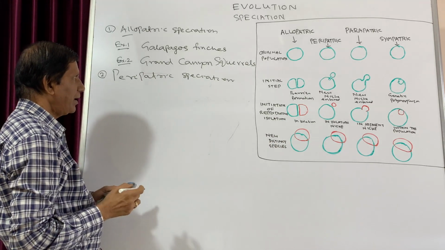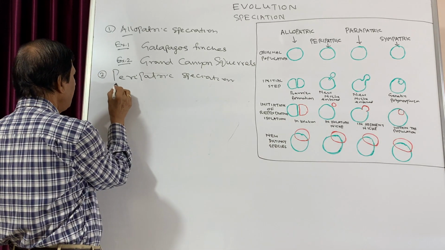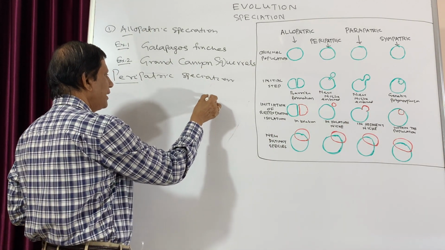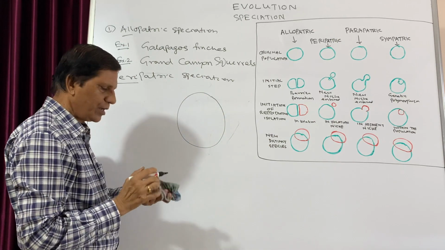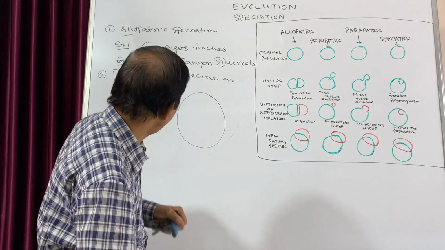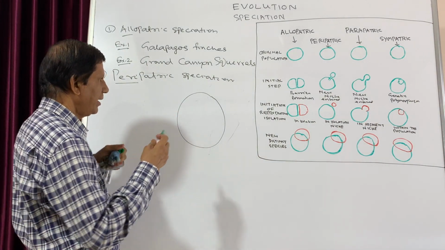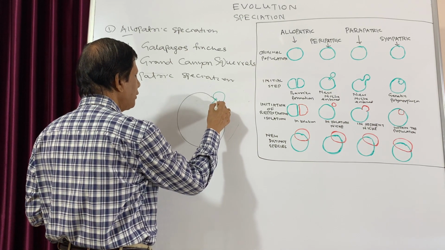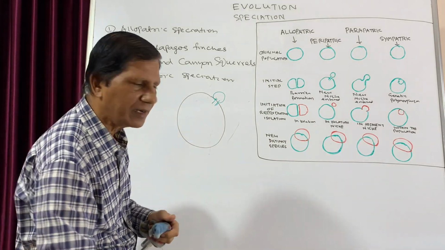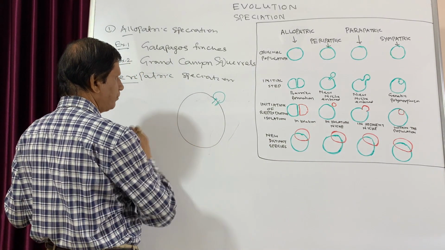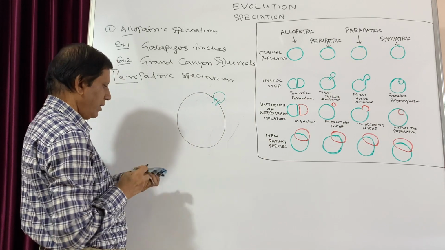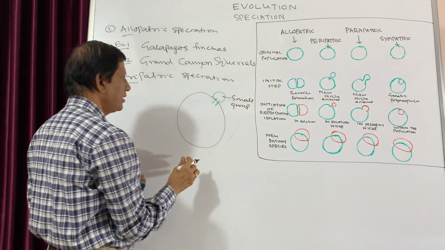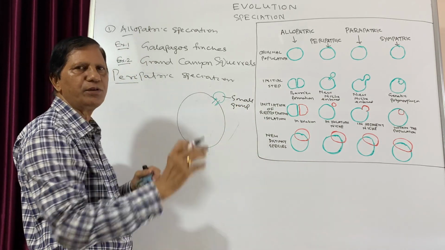So in peripatric speciation, what happens? Now you see the word peri. So here also there is a single geographical area. But in this single geographical area, peri means in the periphery. In the periphery, some of the population will behave differently from this original population. That means a small group. This is a very small group. A small group of individuals are separated from the mainstream of individuals.